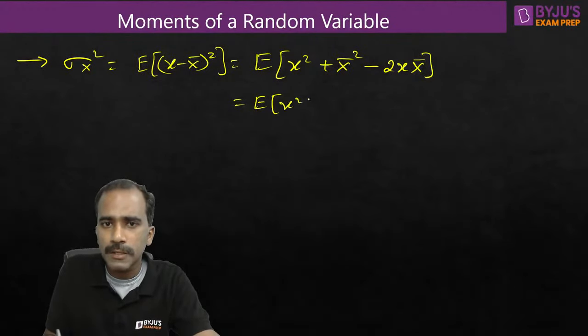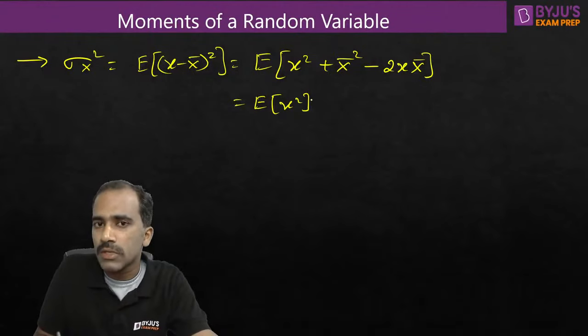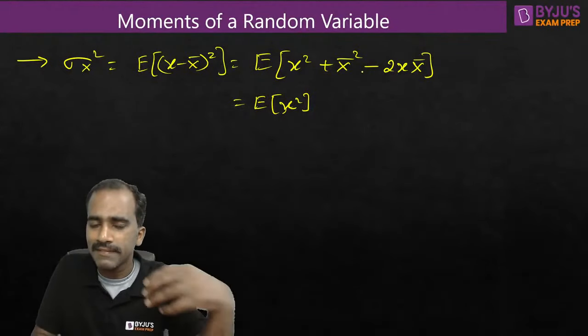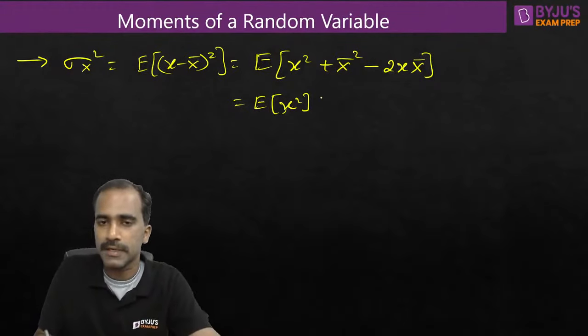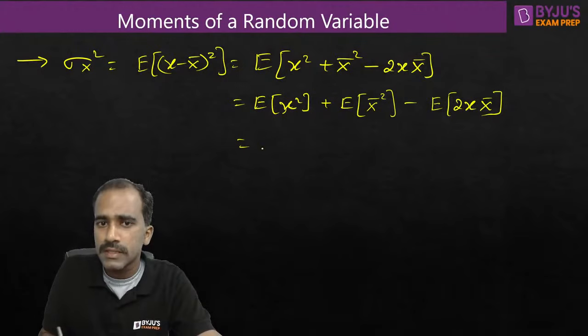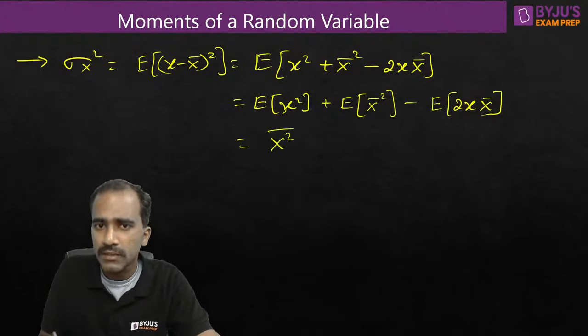In the next slides I'll talk about the properties of expectations. So next time onwards, whenever you face this kind of situation, it will be very easy for you to deal with once I discuss properties of expectation. Now I'm applying expectation on individual terms. Three terms are there: expectation of X square plus expectation of X bar square minus expectation of 2 times small x into X bar. See this one? This is expectation of X square, or X square bar. Both are the same.